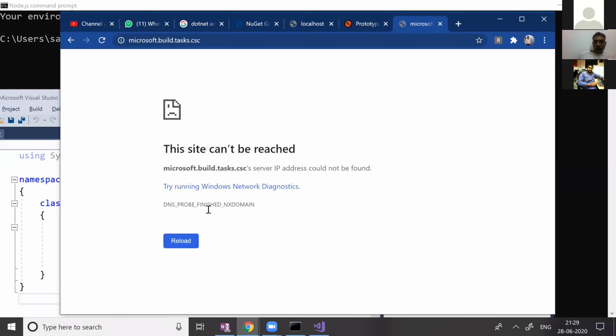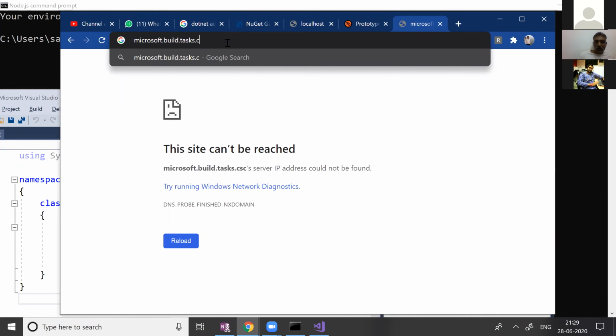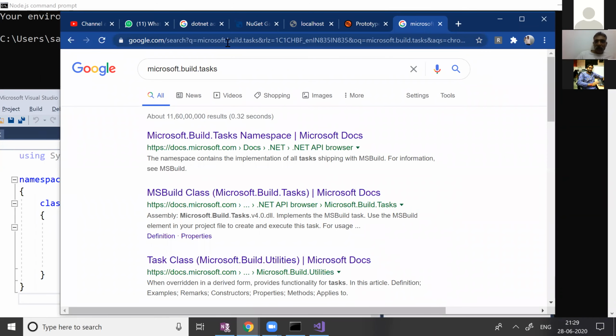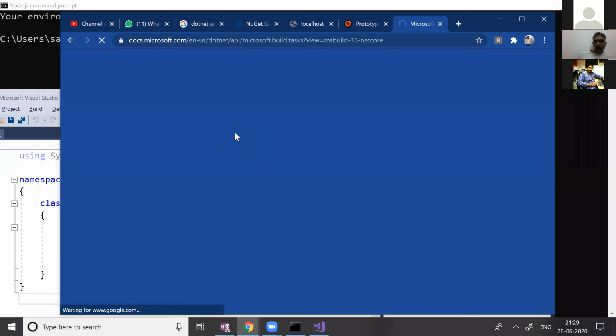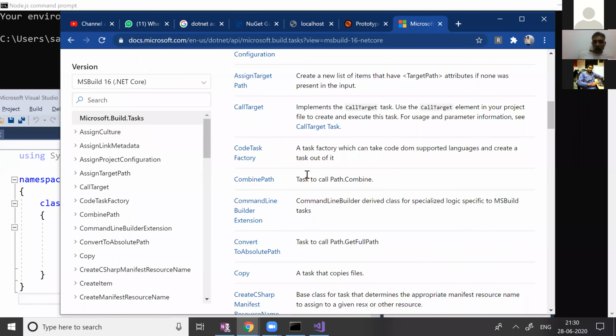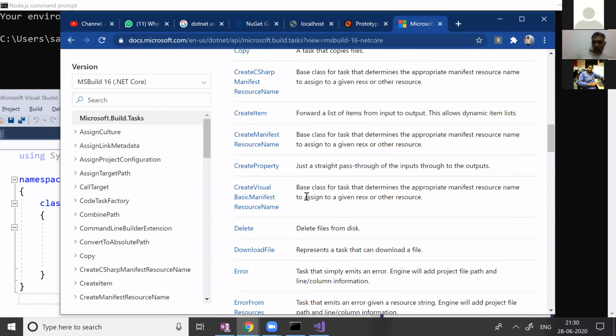Show me. Sorry, sir. So now, the Microsoft.Build.Tasks namespace has a class called Csc. I'm waiting for the response. Now I'm showing you where it is written in the documentation: CSC is a class.